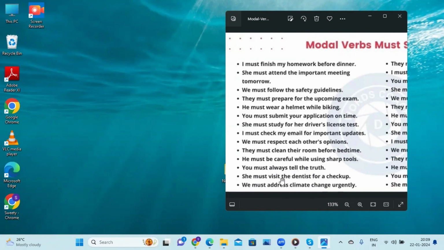And next one, she must visit the dentist for a checkup. She might have problems, so someone is advising her to visit. She should compulsorily do it, because maybe her teeth have a root problem or decay.